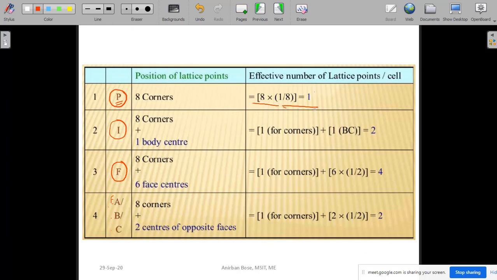Now coming to the body centered unit cell. In case of a body centered unit cell, everything is exactly the same for the corner points, and for the corner points it is effectively 1 lattice point, exact calculation like this, 8 into 1/8, and along with that one point is at the body center of the BCC.